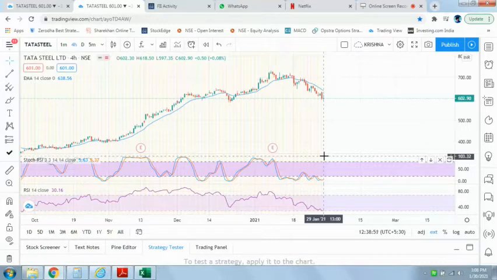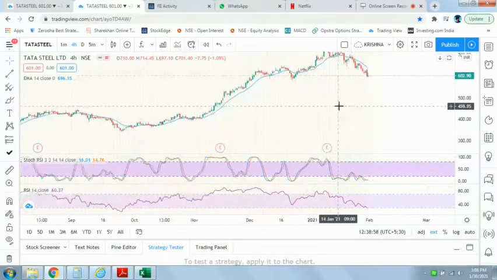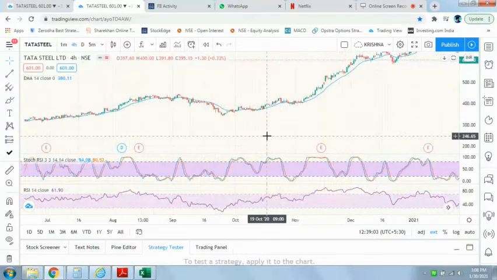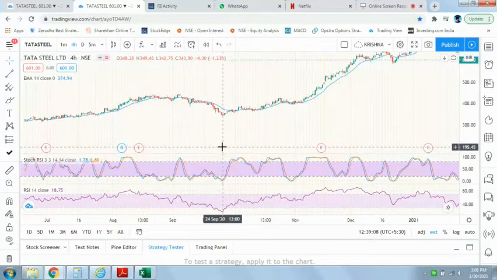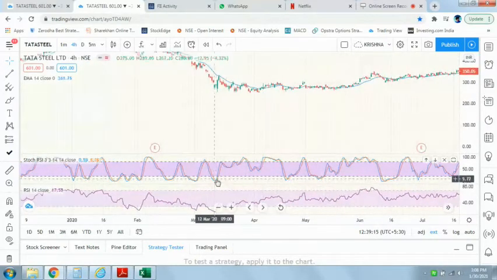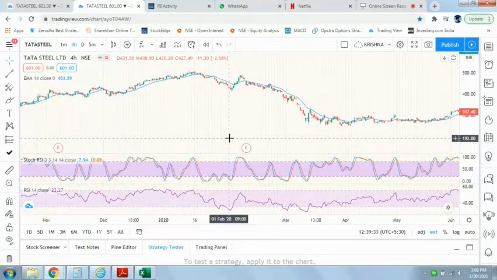So next thing what you need to do, whenever the RSI goes below 30, whichever the point, there was a trend reversal happened, you know. So here there is a trend reversal, in this point there is a trend reversal, and yeah, here you can see, we cannot say it as a trend reversal, but there was some minor increase in the price. Here we can say there was a trend reversal. So the main intent is to capture at least another 10 or 20 points increase. That is, in terms of percentage, I would say around 2%. If you are a short term trader, you can go for such picks.